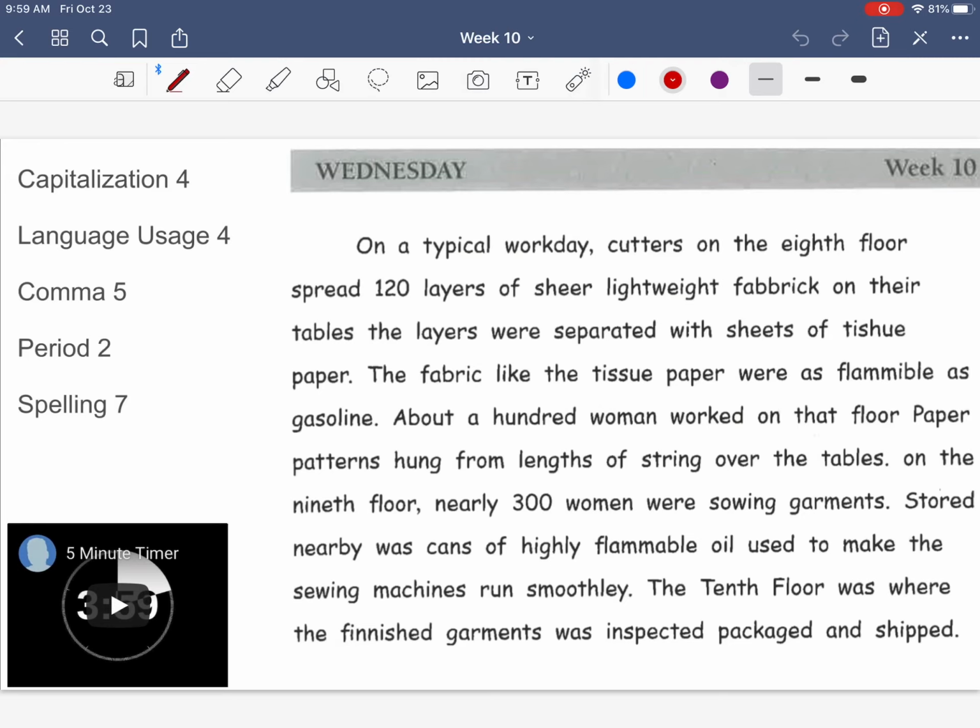First off, I'm going to make this 2 different sentences. I'm going to put a period after tables. So I'm going to have to capitalize the T in the because I'm starting a new sentence there. I also need a comma between sheer and lightweight because these are coordinating adjectives. Sheer and lightweight are both describing the word fabric. And fabric is misspelled. It should be Fabric.